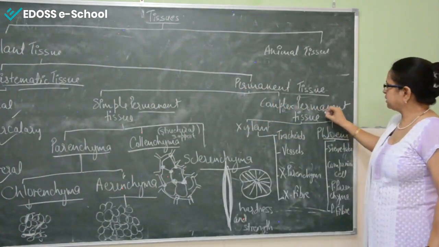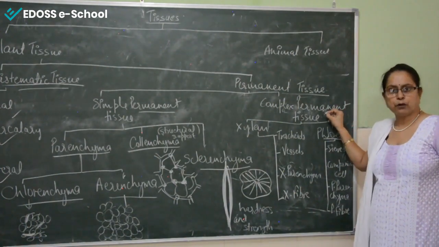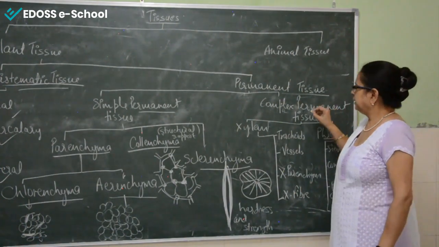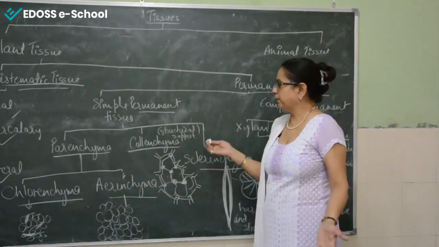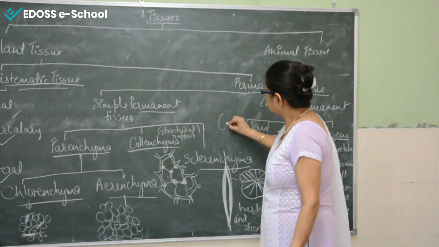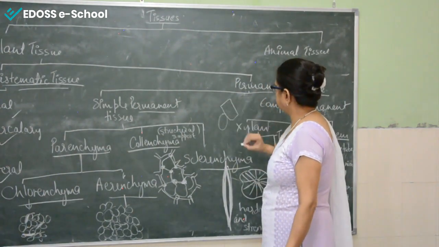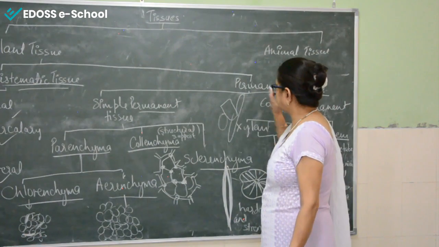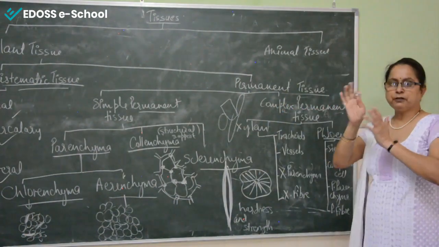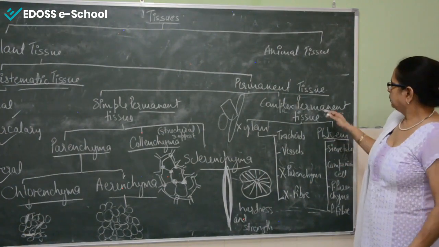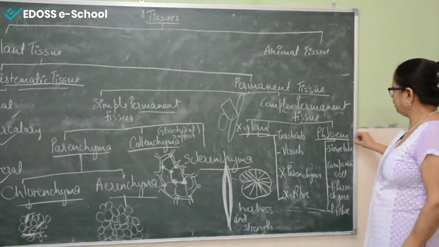Now about the complex tissue, as the name expresses, they are a bit complex. Why are they complex? Because they are a group of different types of cells. For example, if one cell is of oval shape, then another may be hexagonal, another may be tubular type. So complex permanent tissues are made up of different types of cells. Now complex permanent tissue is divided into two types, xylem and phloem.